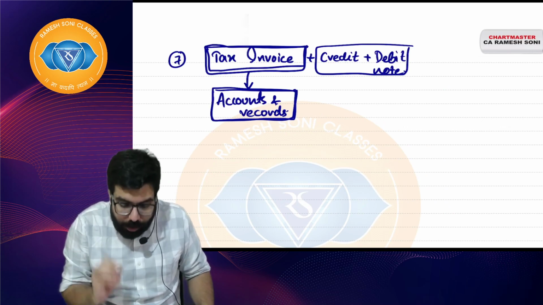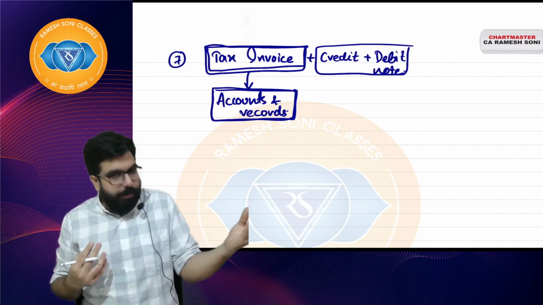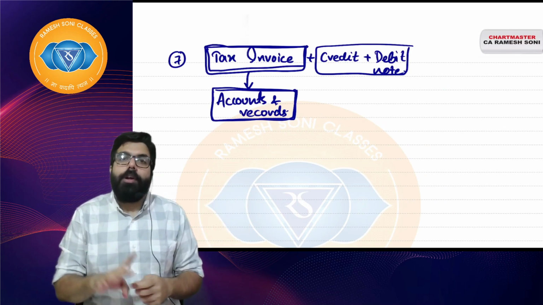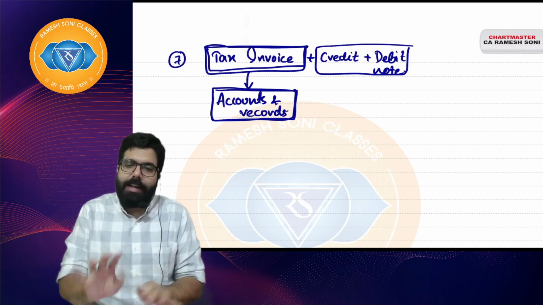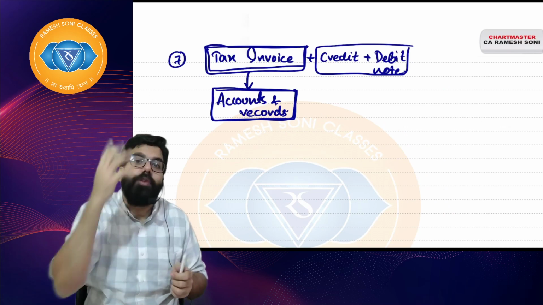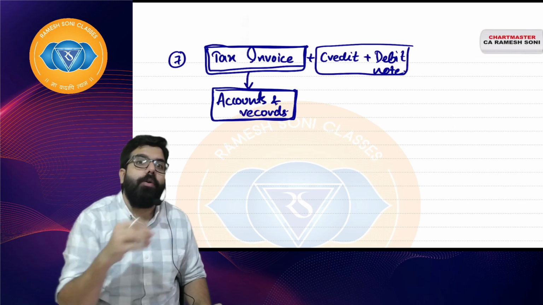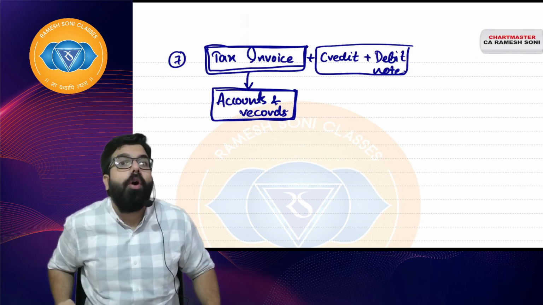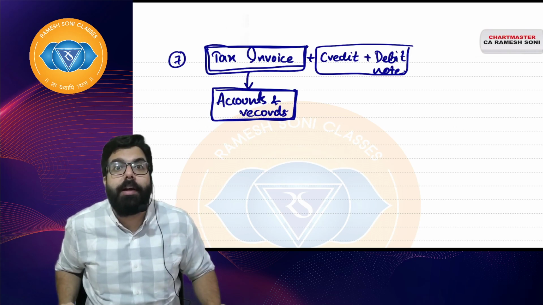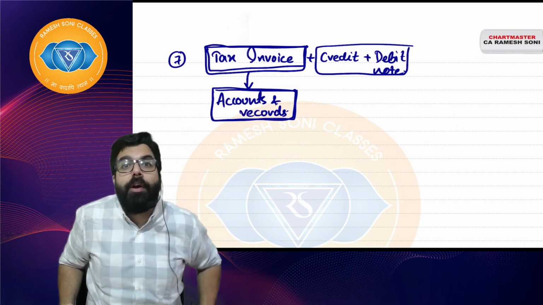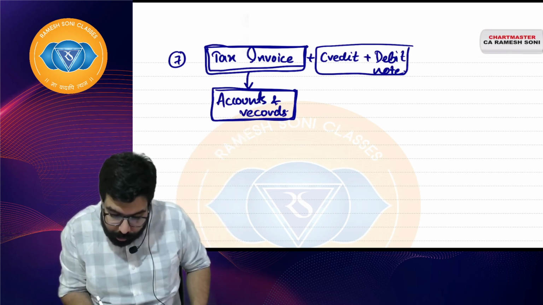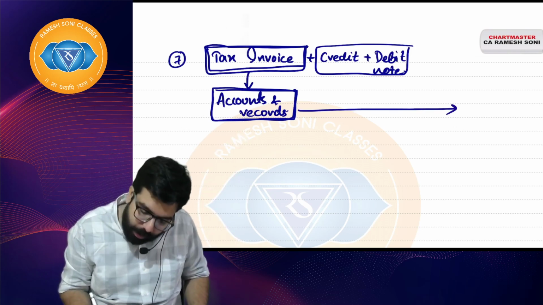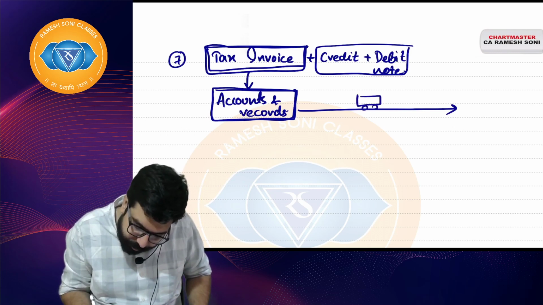One minute. Now, I am Archie's. I have issued him a tax invoice. I have maintained my accounts. I have kept all my books of account, Tally, etc. Now, I'll have to send the goods to him, right? When I was about to give him the goods, either he can take the goods and go, or supposing he told me, Ramesh sir, you please deliver it to my office. So, when I am sending him the goods, they will be going on the way.